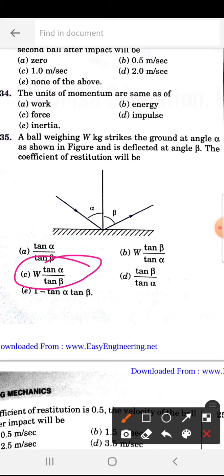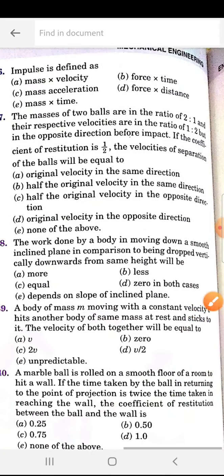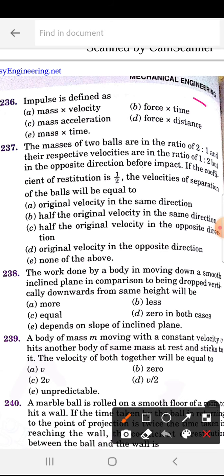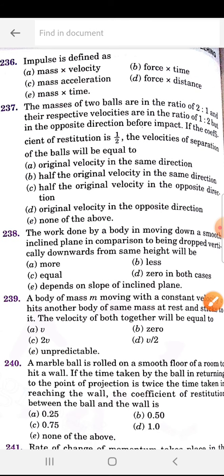Next, 235 finish. Next, 236. Impulse is defined as force into time. The masses of two balls are in the ratio of 2:1 and their respective velocities are in the ratio of 1:2, but in the opposite direction before impact.